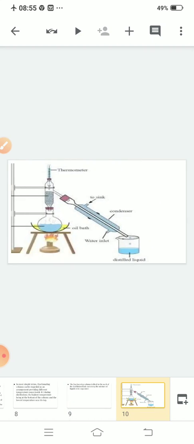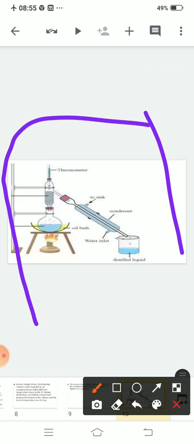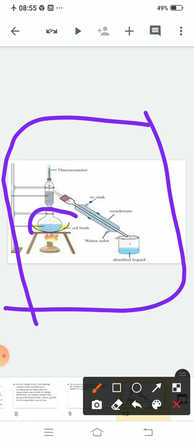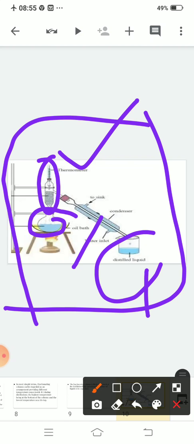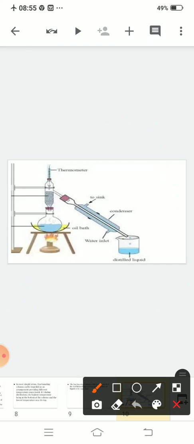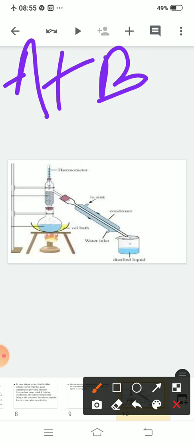See, this is a diagram of the fractional distillation apparatus. This is a round bottom flask. This is a fractionating column. This is a thermometer. This is a water condenser. This is a beaker. Now, what you will do? You will take a mixture of A and B. Clear?